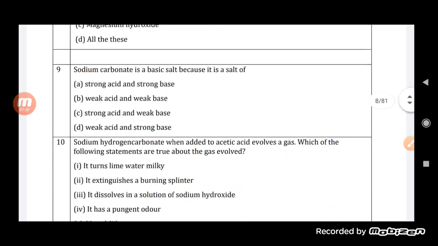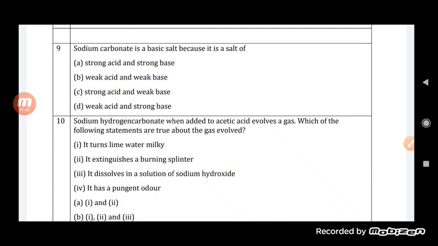Sodium carbonate, what is it? It is a basic salt. Why is it a basic salt? See, salts are basically classified into 3 types. The first one is the neutral one, the second is the acidic one, the third is the basic one. So what will an acidic salt be? One in which a strong acid and a weak base react together to form the salt. Such a salt will be an acidic salt.